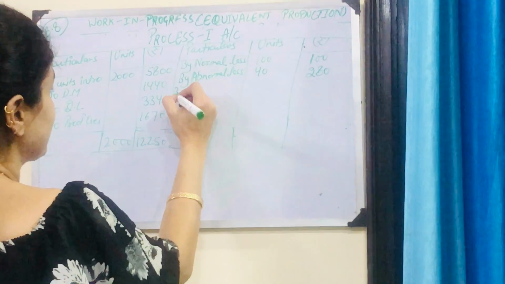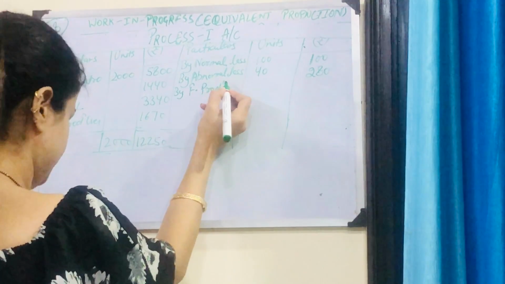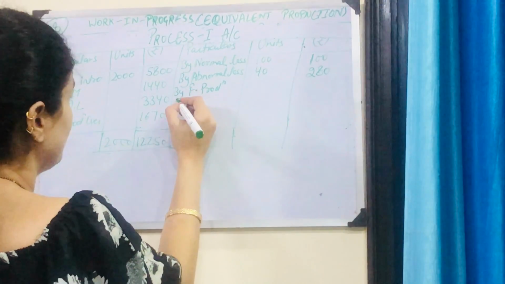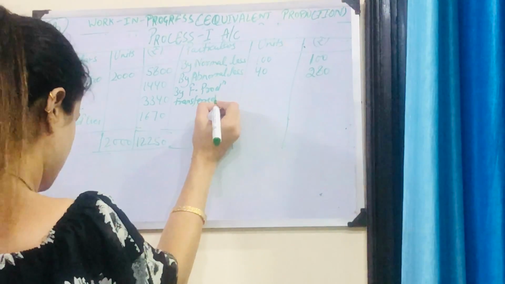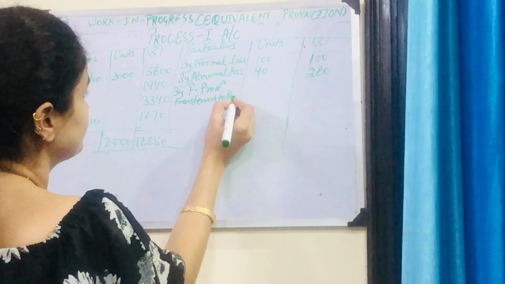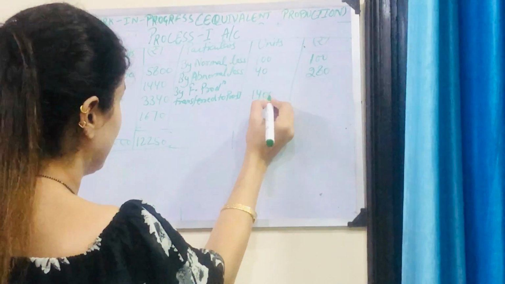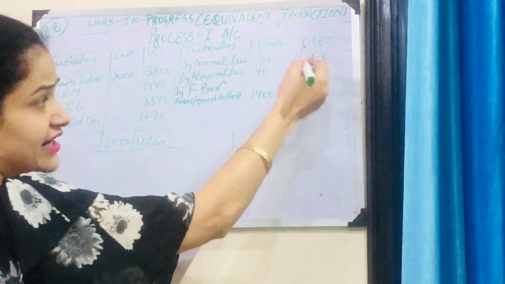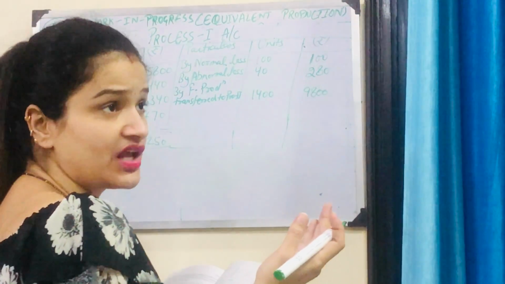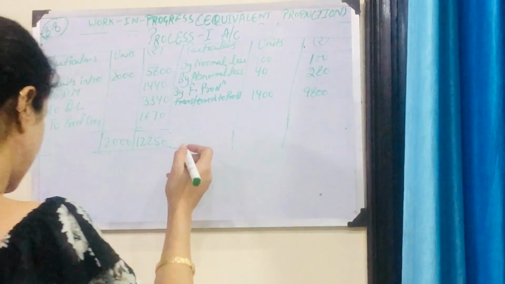By finished production, which is transferred to process 2, that is your 1400 and the total cost was 9800. These costs you can find out in the previous statement of evaluation.